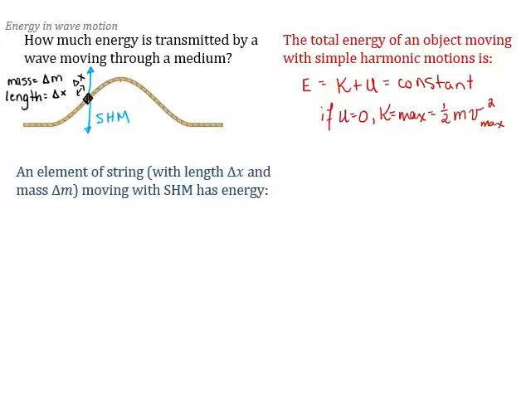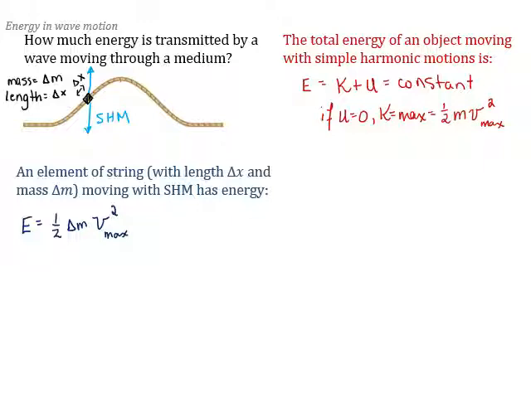That's the kind of waves we've been looking at so far. So our element of string with length delta X and mass delta M, moving with simple harmonic motion, has an energy that we can write down. That energy is 1/2 times delta M times V maximum squared. So that's when it has all kinetic energy.